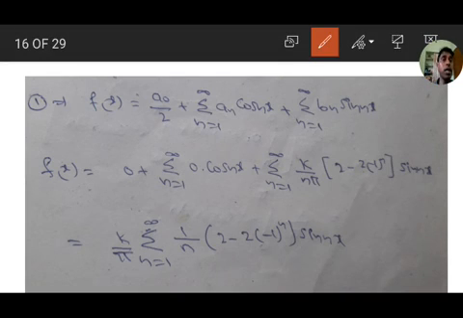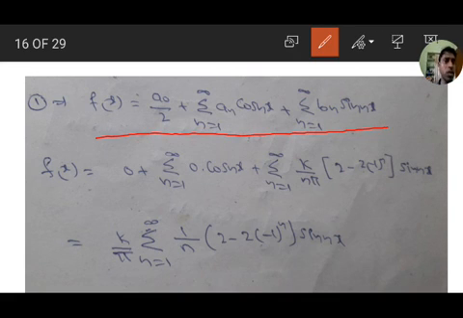Therefore, substitute these a_0, a_n, b_n values in equation 1. From equation 1, f(x) equals a_0 by 2 plus sigma n equal to 1 to infinity a_n cos nx plus sigma n equal to 1 to infinity b_n sin nx. Therefore a_0 value is 0, a_n value is 0.